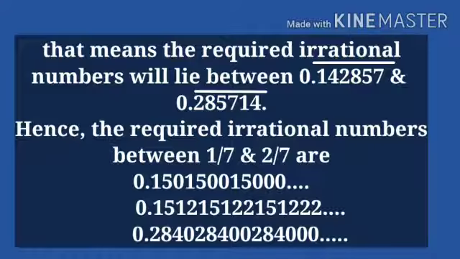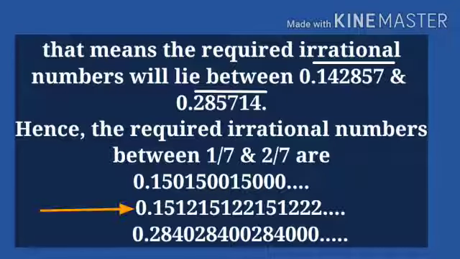That means the required irrational numbers will lie between 0.142857 and 0.285714.